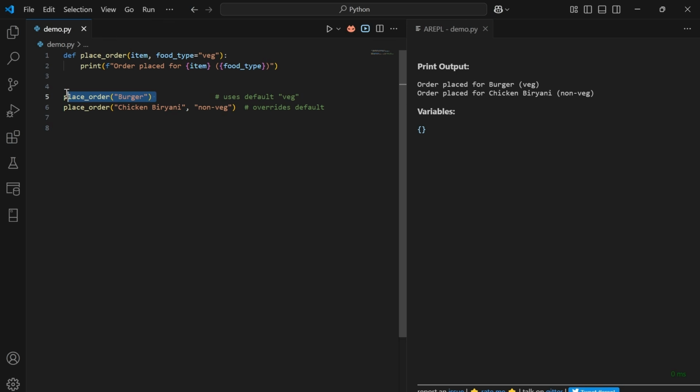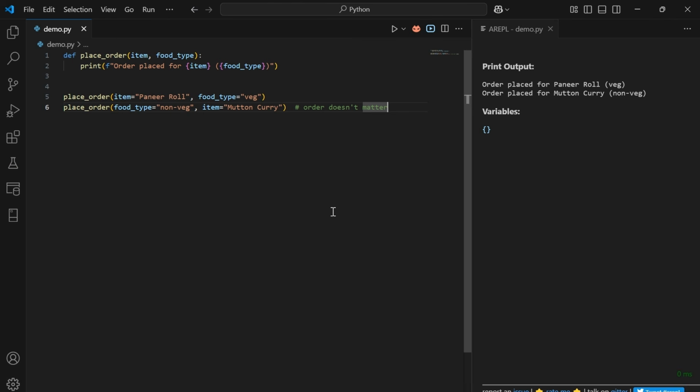In this scenario, we were not passing any value to the food_type. So the response would be order placed for the burger and type would be veg. In the second scenario, we were ordering chicken biryani, which is of non-veg type. So the response would be order placed for chicken biryani of type non-veg.